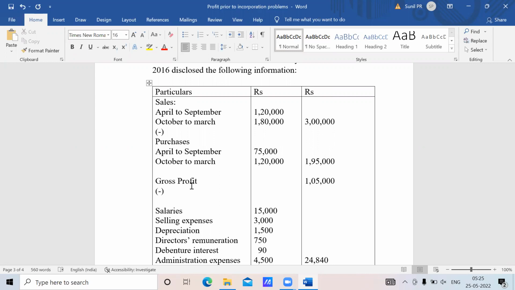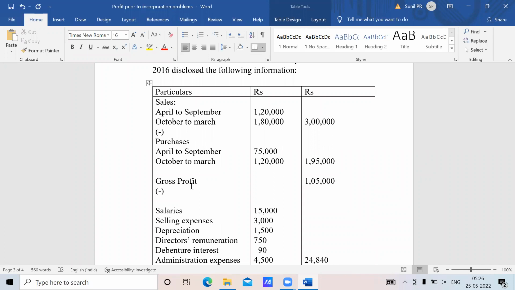Next, I'll come to all the expenses now. What is the first expense? Salaries. Tell me, salaries should be taken in which ratio? Just see the expense. It is salary. It's time ratio. Yes, salary is given on time ratio.